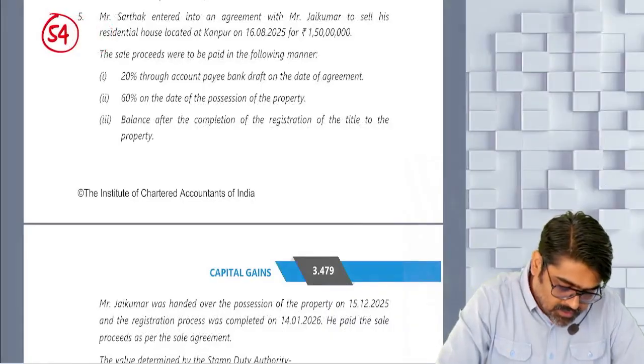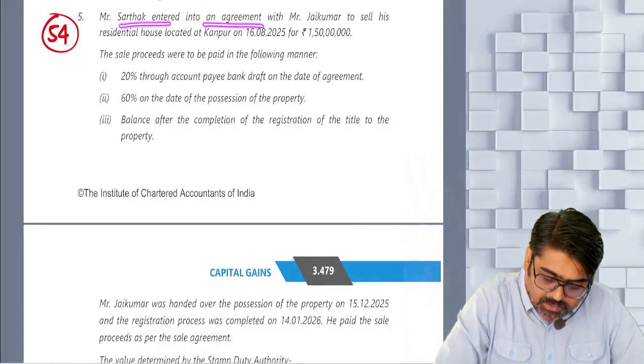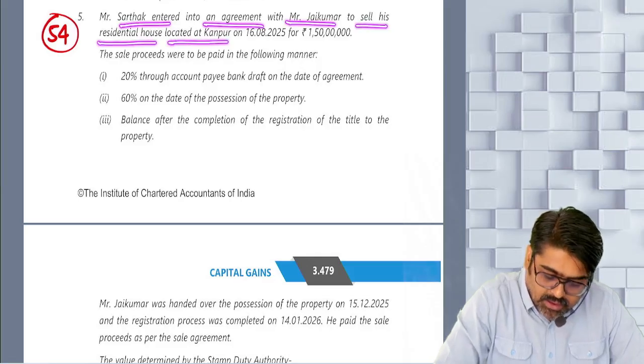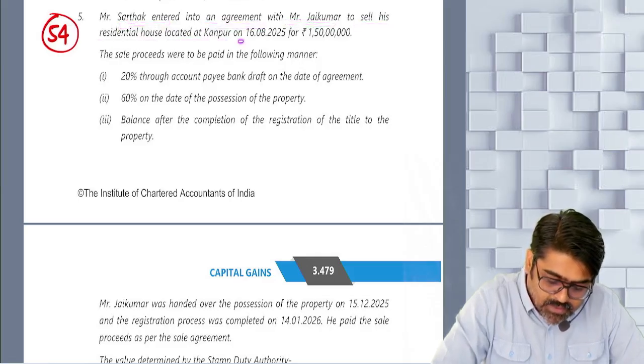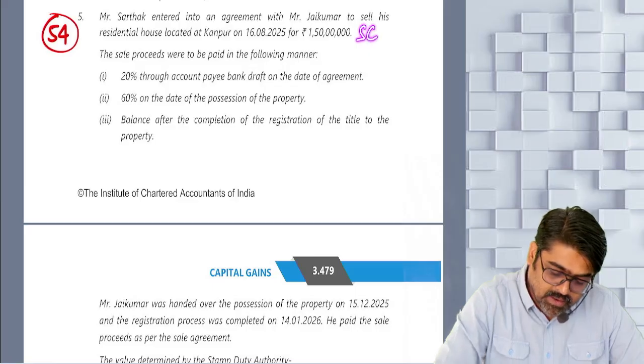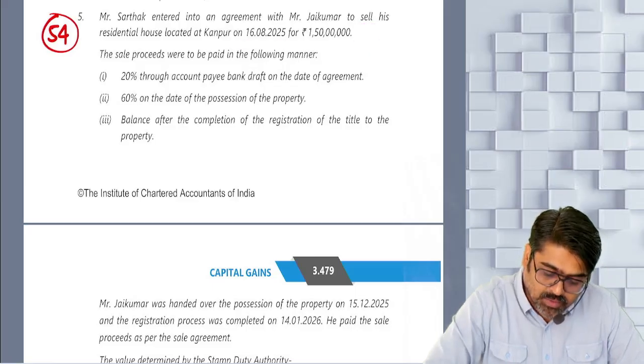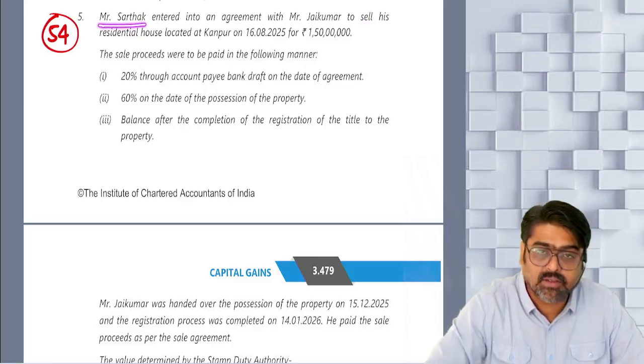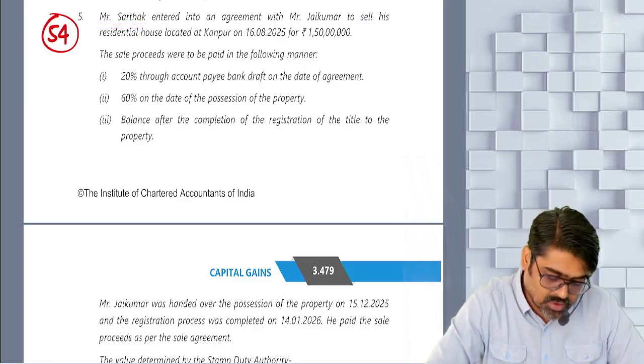See, Mr. Sarthak entered into an agreement with Mr. Jai Kumar to sell his residential house located at Kanpur on 16th August 25 for 1 crore 50 lakhs. So this is the sale consideration. This is the date of transfer. And Mr. Sarthak is the assessee who is transferring the house. Okay. How is he getting the sale proceeds?